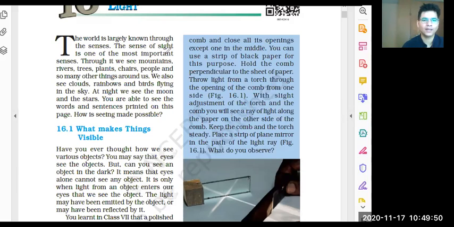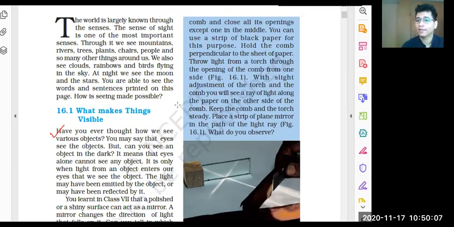So the first concept that we have to study in our syllabus is what makes things visible. We have already discussed what makes things visible. This is the light. When light falls on any object, it gets reflected and comes to our eyes, which makes them visible. Yes or no? I hope all of you know English.